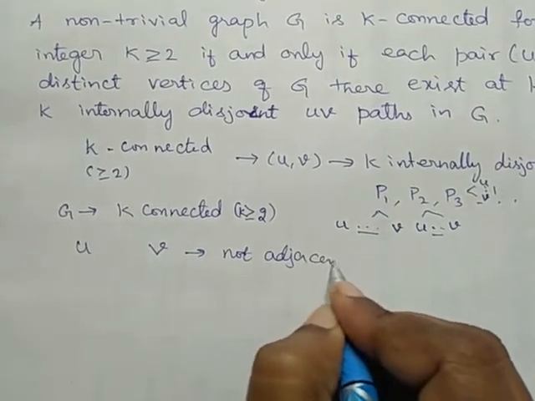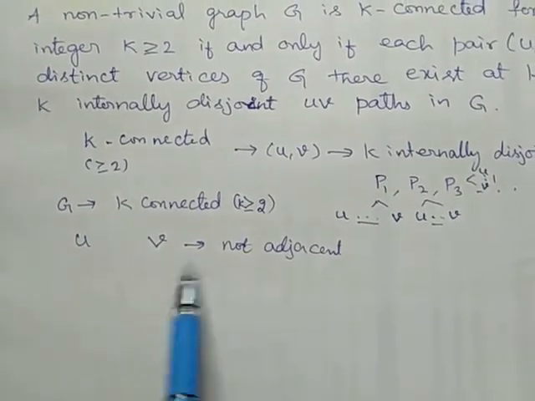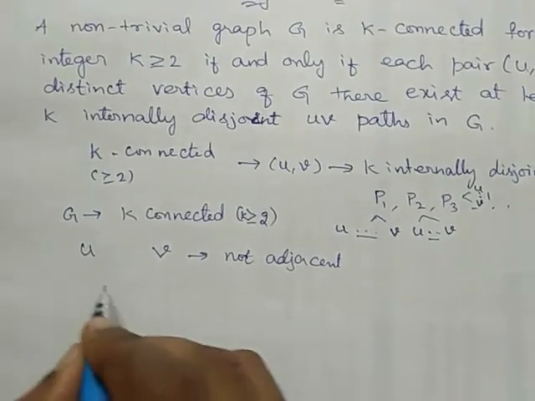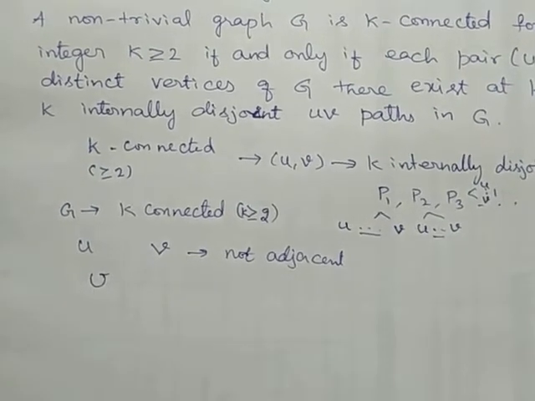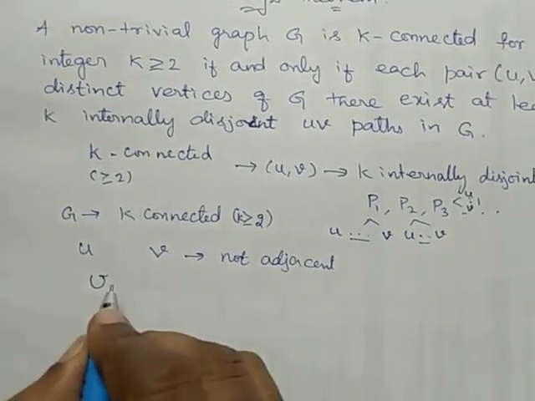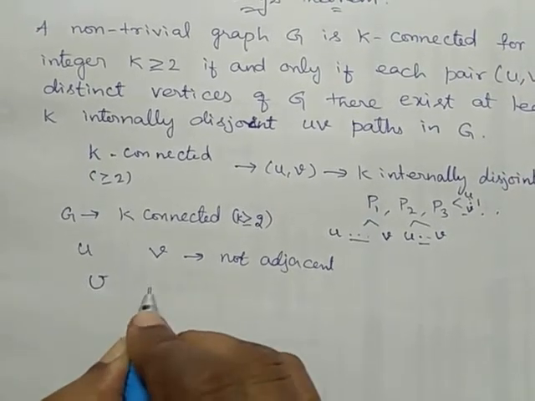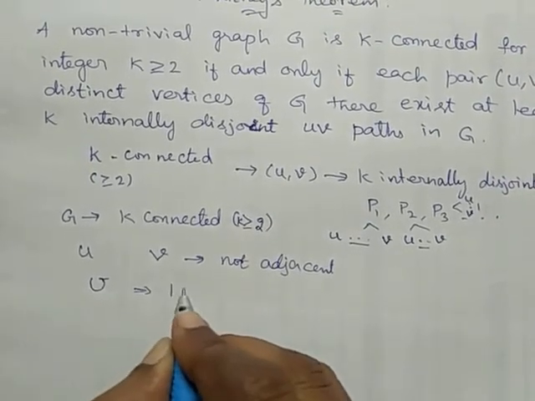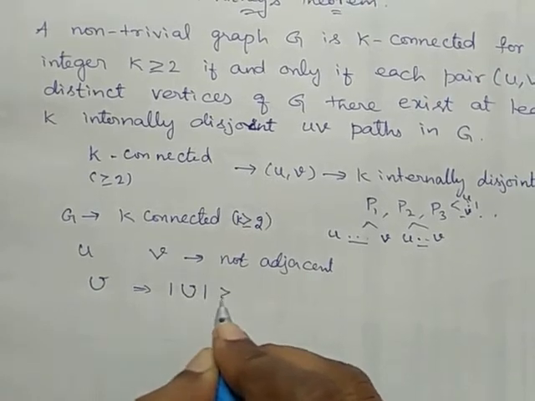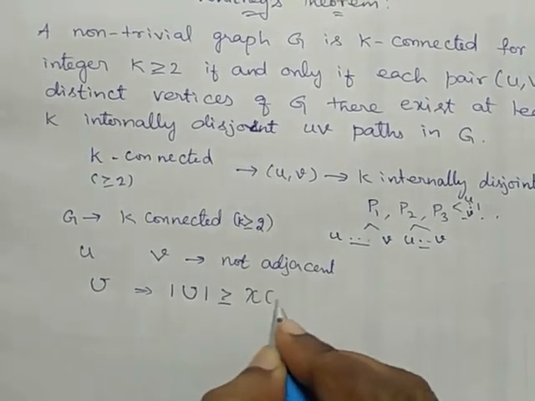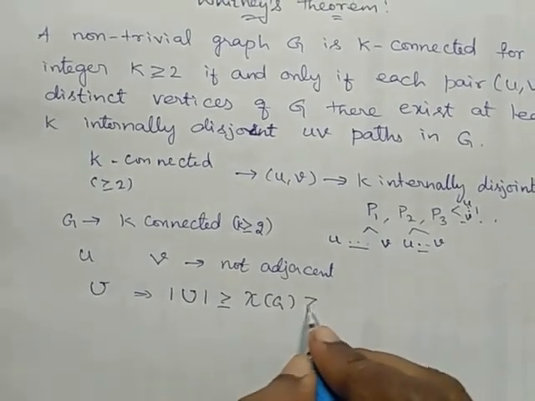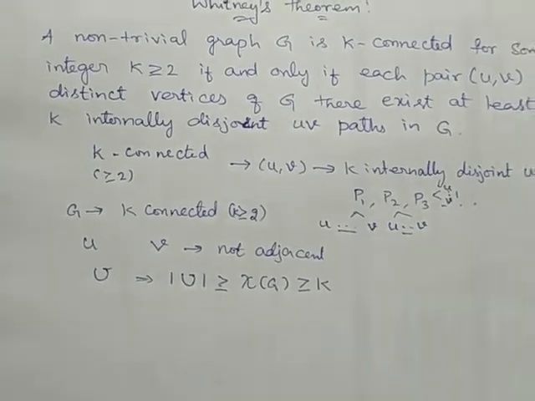What will happen? If u and v are not adjacent, there exists a minimum u-v separating set, I am taking it as U, such that the cardinality of U should be greater than or equal to chi of G, and this chi of G should be greater than or equal to k.